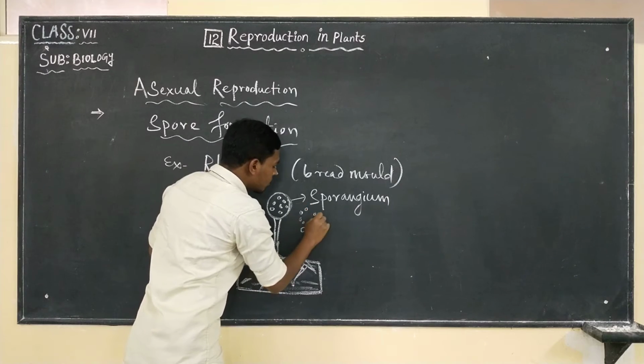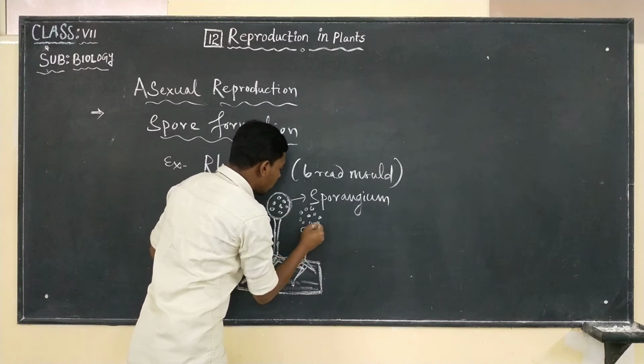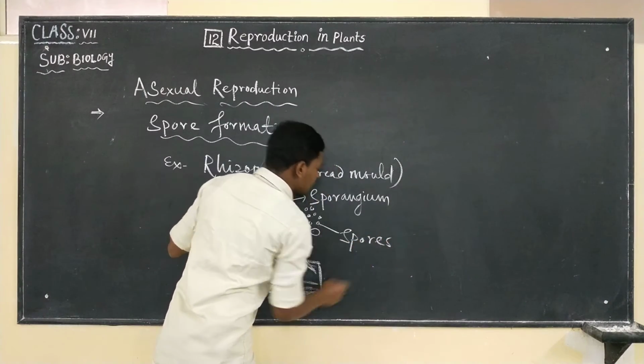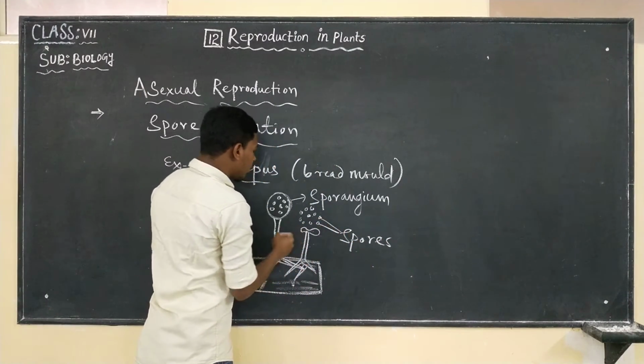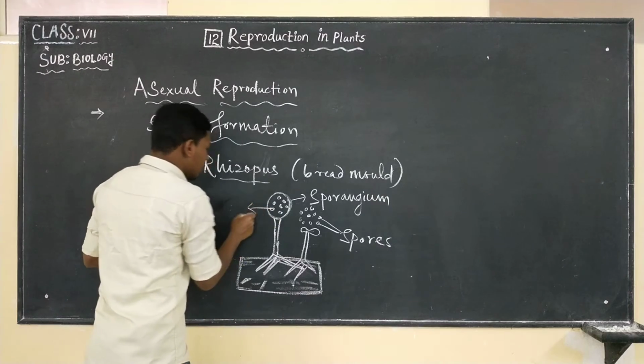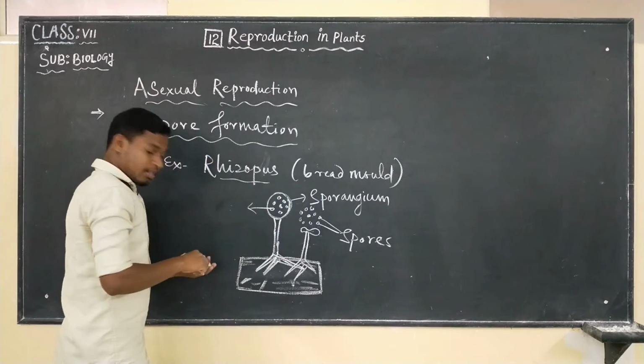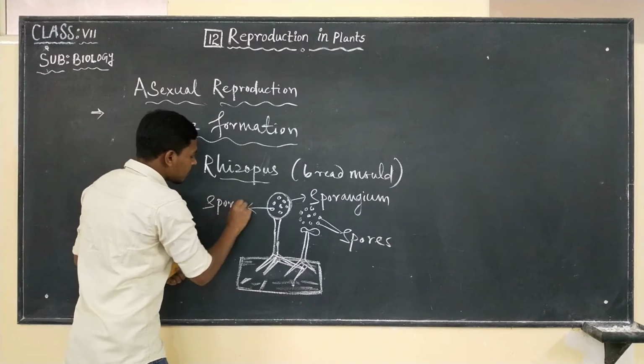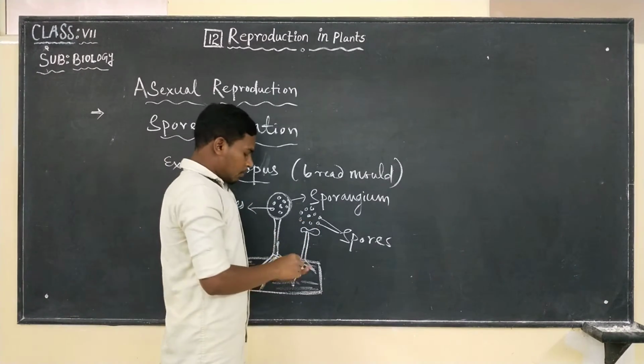Finally, what is exposed? Finally, spores are exposed. So this sporangium will have what? Spores. Okay, finally, spores are exposed.